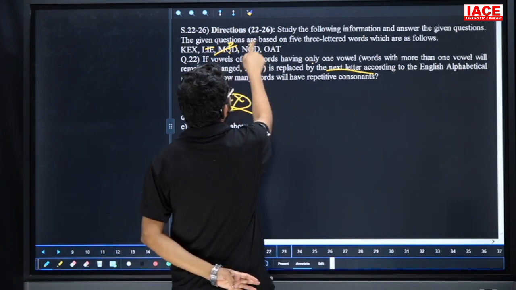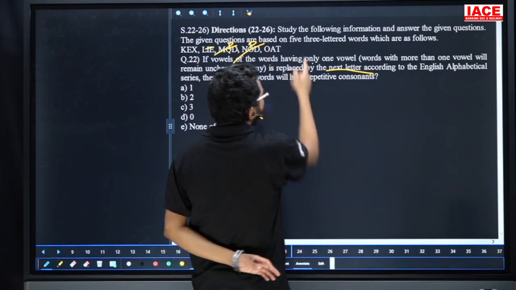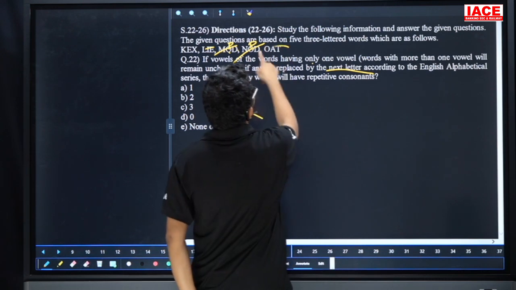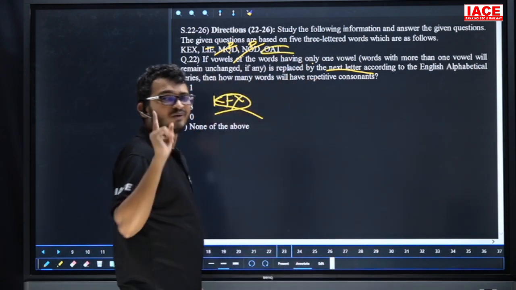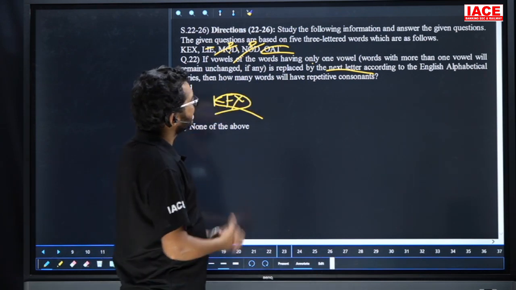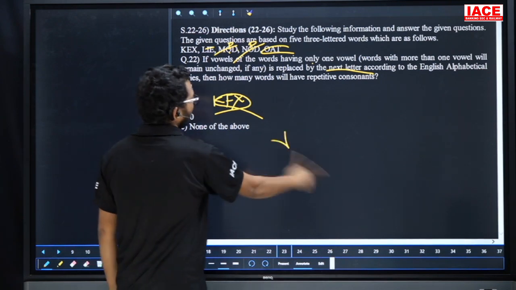O's next letter is P. NPD. No consonant is repeated. Next, OAT. Here OAT has two vowels, but our requirement is that if it is only one vowel, then change it to the next one. So how many words have repetitive consonants? None. So question number 22, option D.